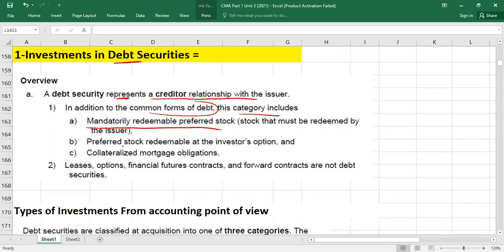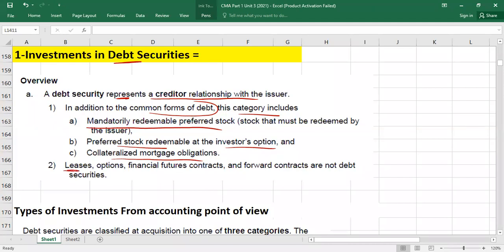Okay, it might include preferred stocks redeemable at the investor's option. Sometimes we issue preferred stocks and say it is redeemable. Whenever you want, you can take your money back. So this is also redeemable. It's like a loan. It's a debt security. And then what? Collateralized mortgage obligation. Sometimes we provide security, we take a loan. That is also debt, right?